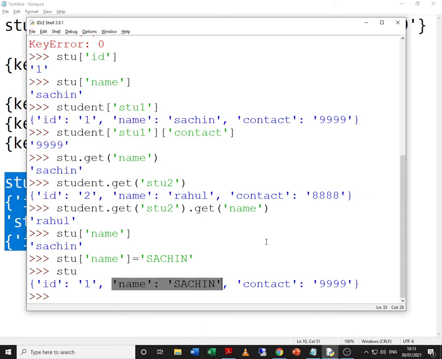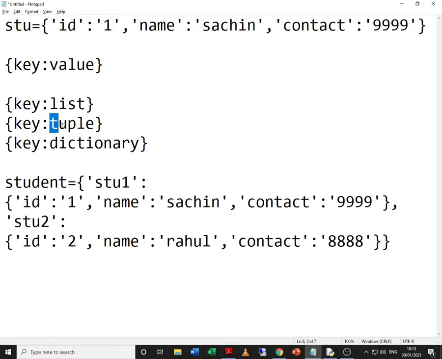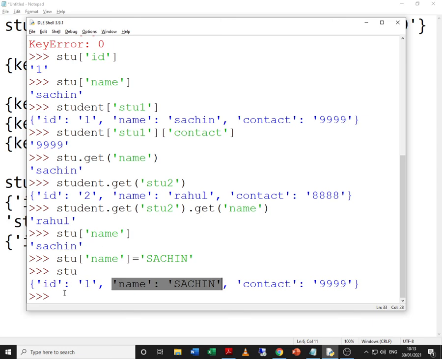That means yes, like list, dictionary is mutable. Until and unless, say for example, in the value part you have a tuple, then it will become immutable. If you have list or if you have dictionary, then it is mutable. If it is tuple, it is immutable. So once again, dictionaries are mutable basically if the value is not a tuple.